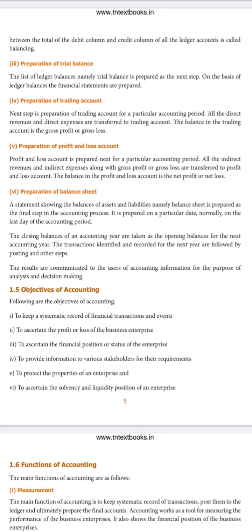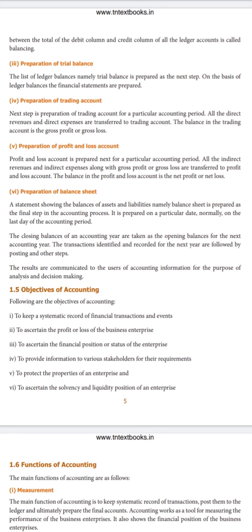Whatever expenses or incomes are involved in making a raw material into a finished product are called direct expenses and direct incomes. Only these accounts are entered in the trading account. Again you find the difference; we call something debit and something credit, so we compare these two. After comparing, you will get either gross profit or gross loss.